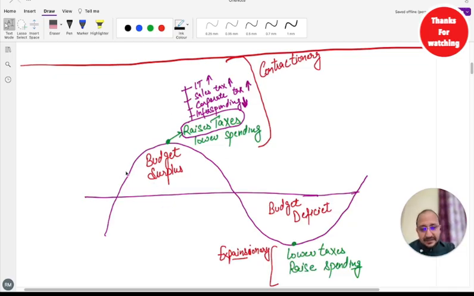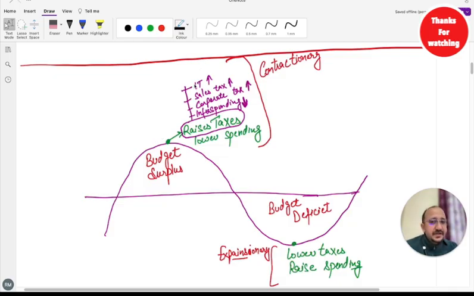For example, this is the time when the growth rate is highest in a country, right? This is the peak. Once the growth rate is high as per the business cycle, it means money supply is high, demand is very high, people are buying a lot of stuff, and it is increasing inflation. So government would try to control it. To control inflation, government would tend to decrease the money supply. And to decrease money supply, what would government do?